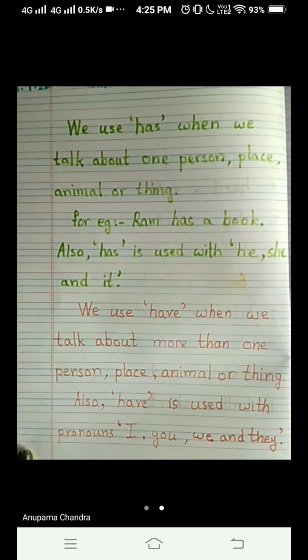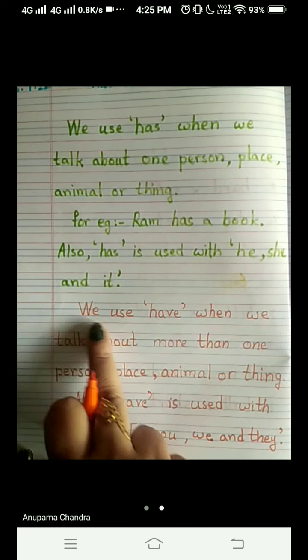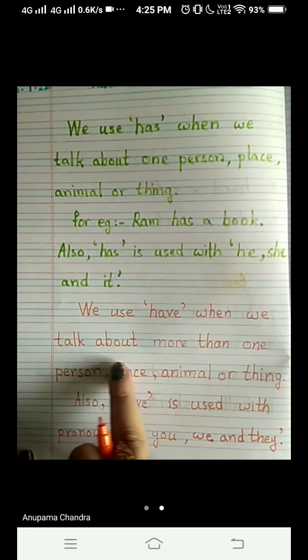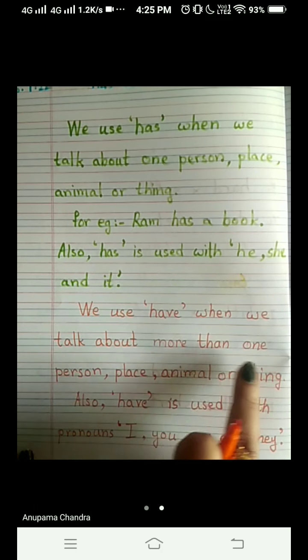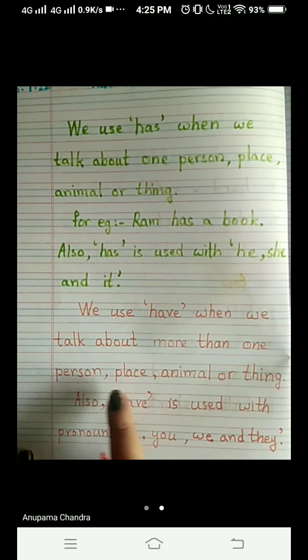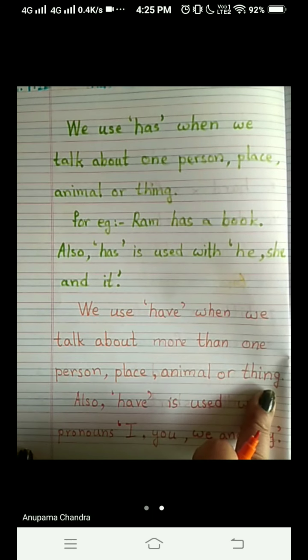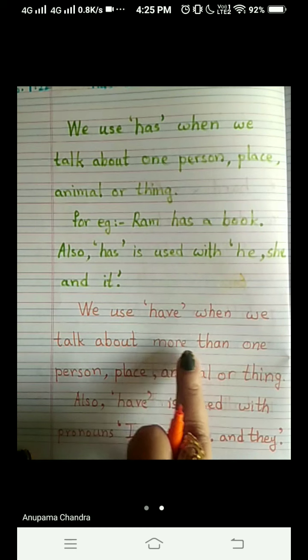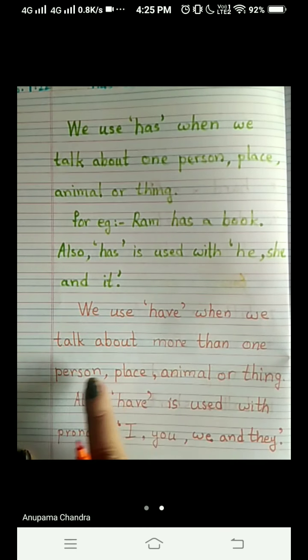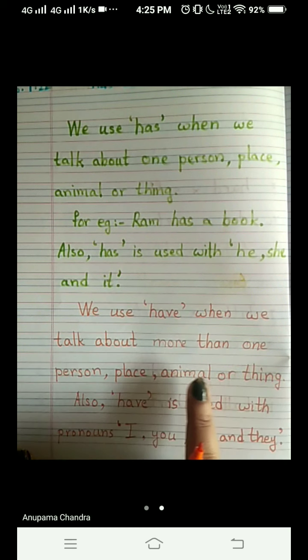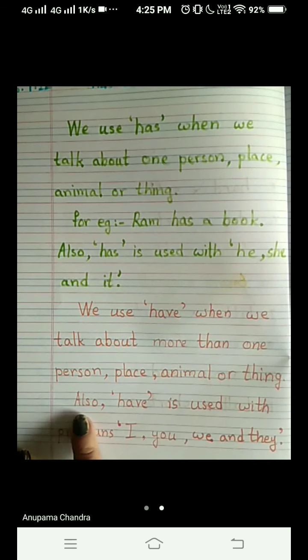So read it once again, children. We use have when we talk about more than one person, place, animal, or thing. Once again, more than one person, place, animal, or thing.